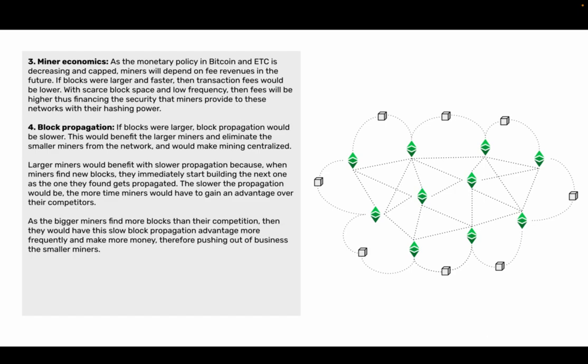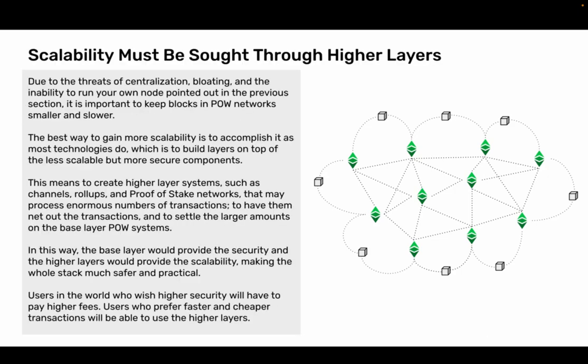The slower the propagation would be, the more time miners would have to gain an advantage over their competitors. As the bigger miners find more blocks than their competition, they would have this slow block propagation advantage more frequently and make more money, therefore pushing the smaller miners out of business.